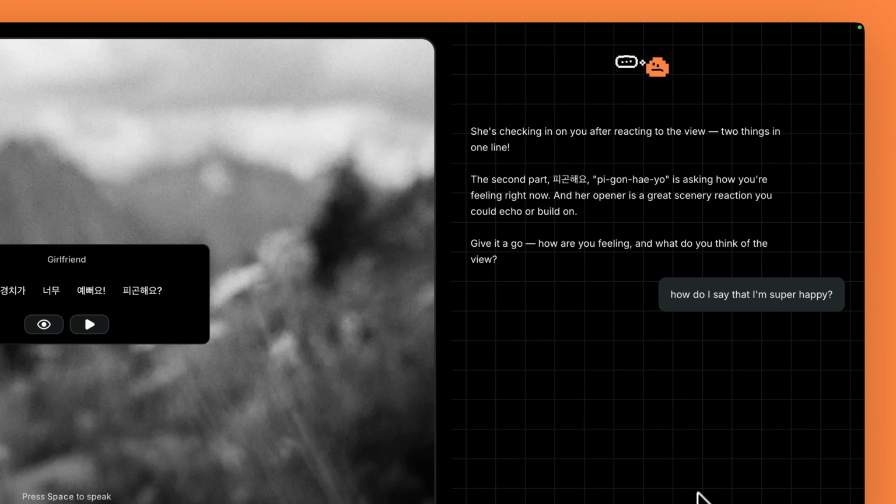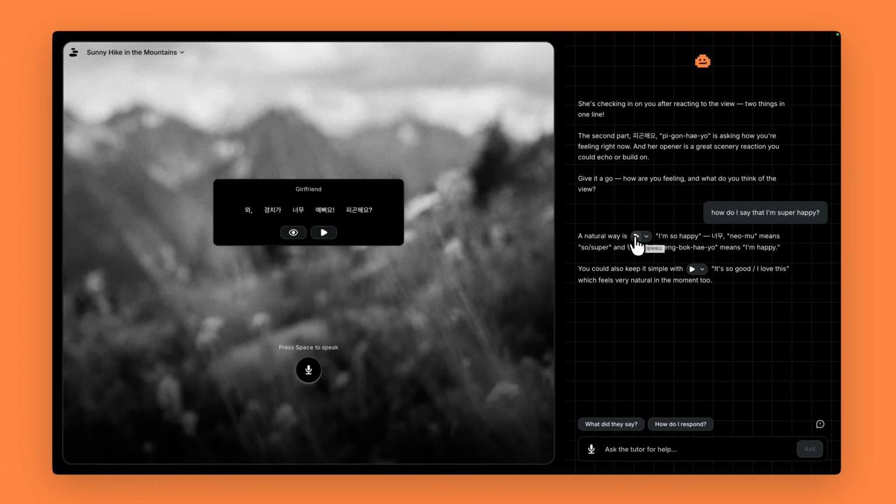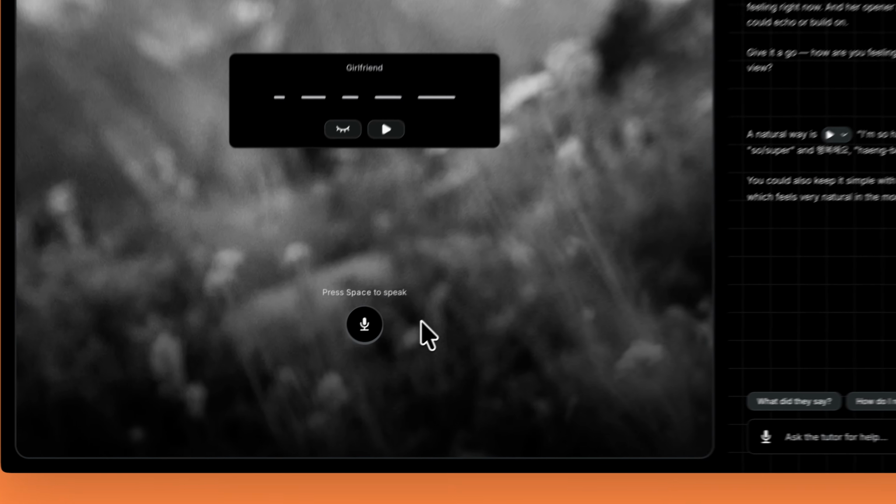You can also ask how a phrase is pronounced and you get one of these play buttons so you can listen to how they sound. When you're ready to respond, you click the microphone button and speak.